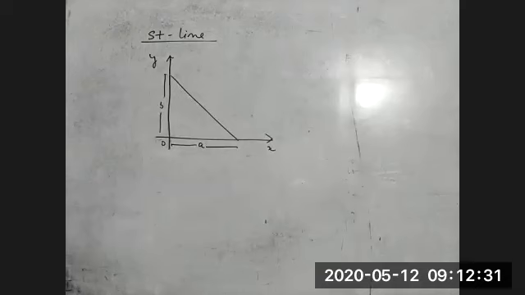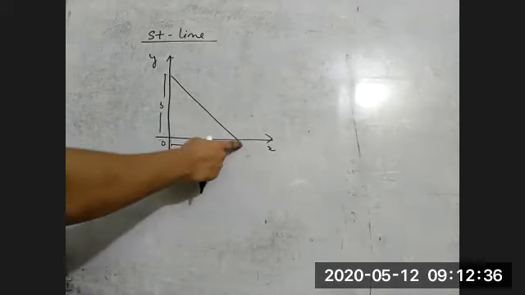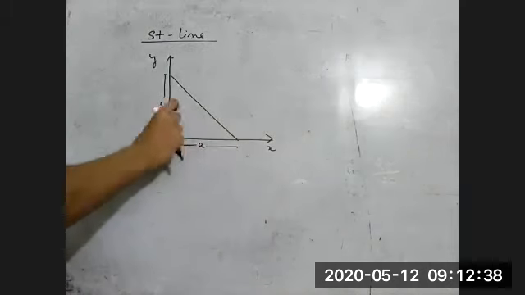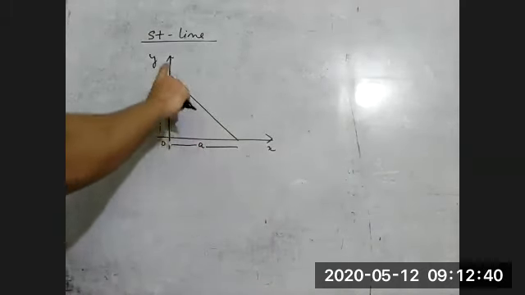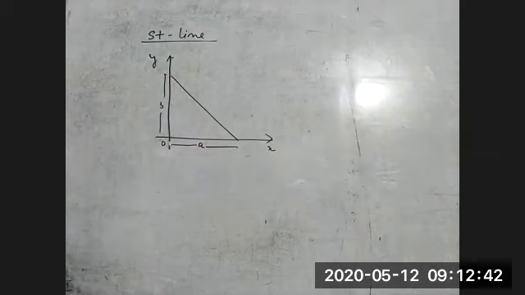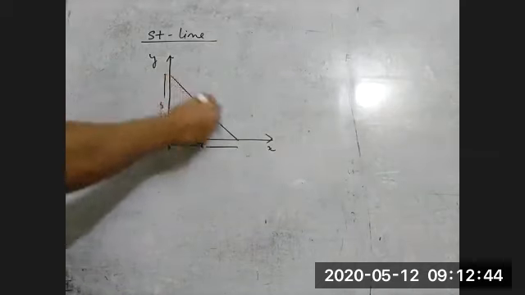So it means this straight line is cutting the x-axis at a distance of A, and the y-axis at a distance of B from the origin. So what is the equation of this straight line?